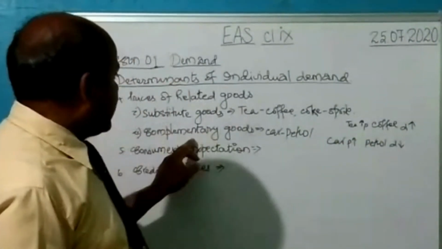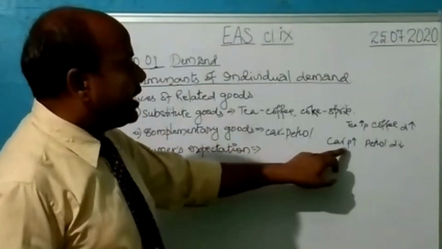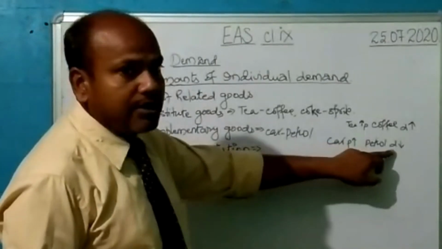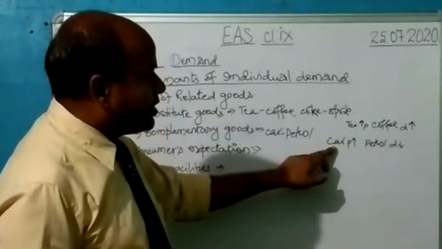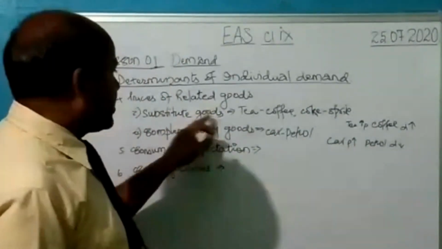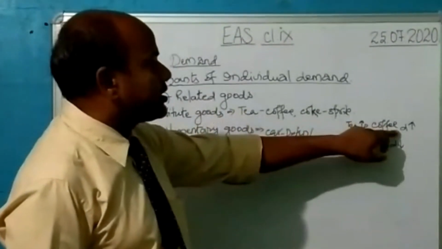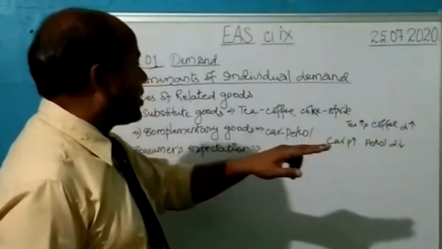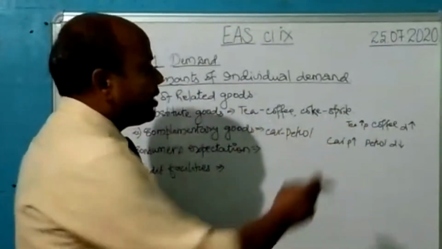So you see, in complementary goods there is an inverse relationship, meaning an opposite relationship, between the price of one commodity and the demand of another product. Whereas in substitute goods, we had a direct relationship between two substitute products. You can take the example of tea and coffee.